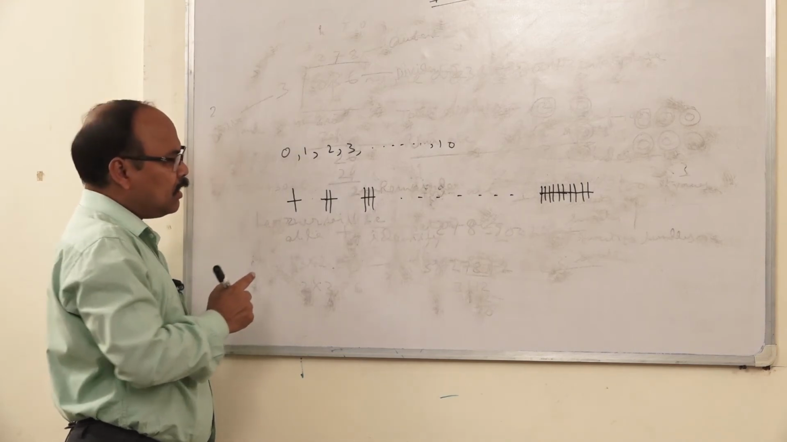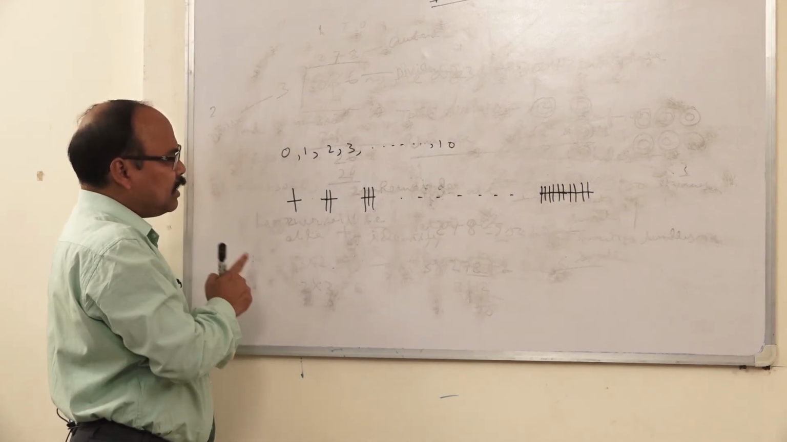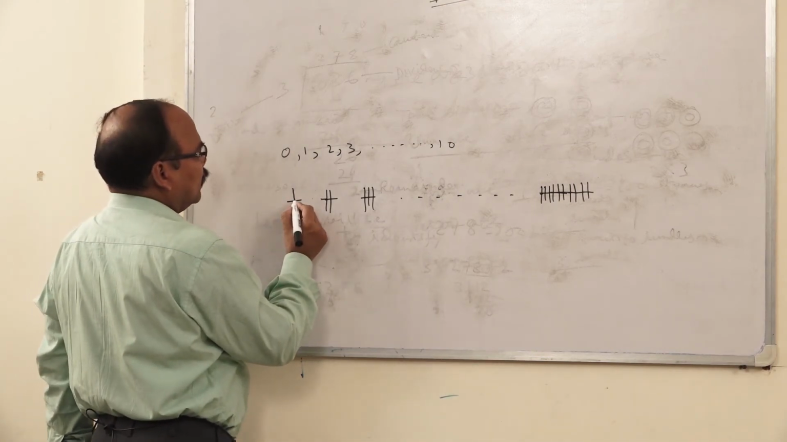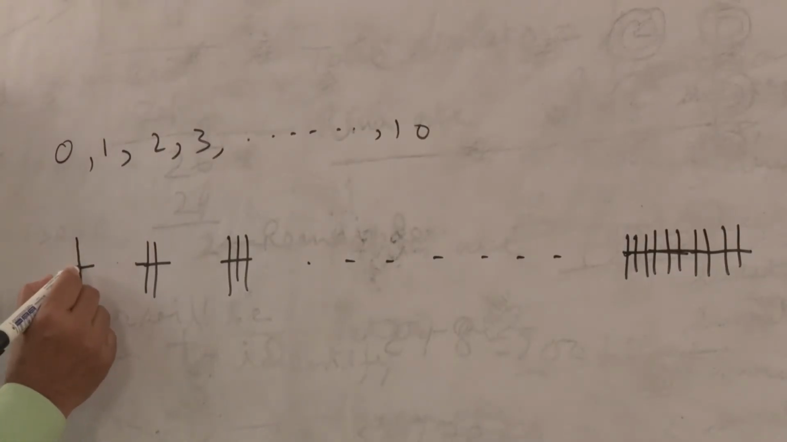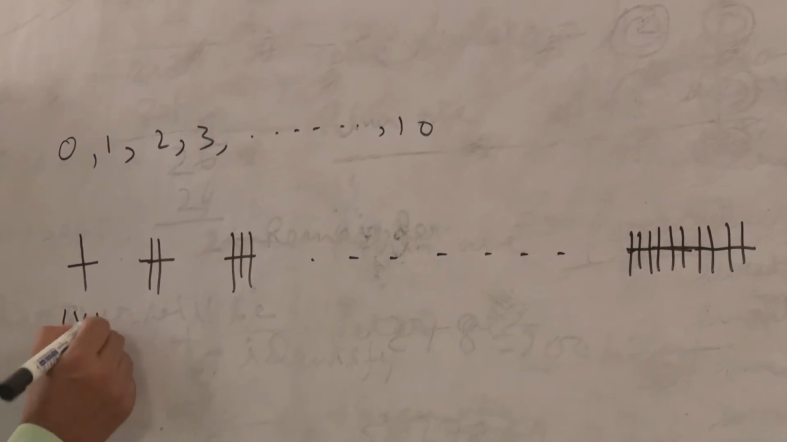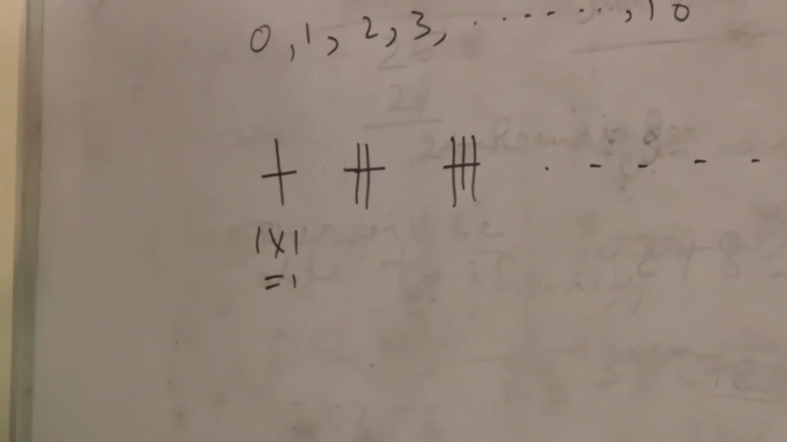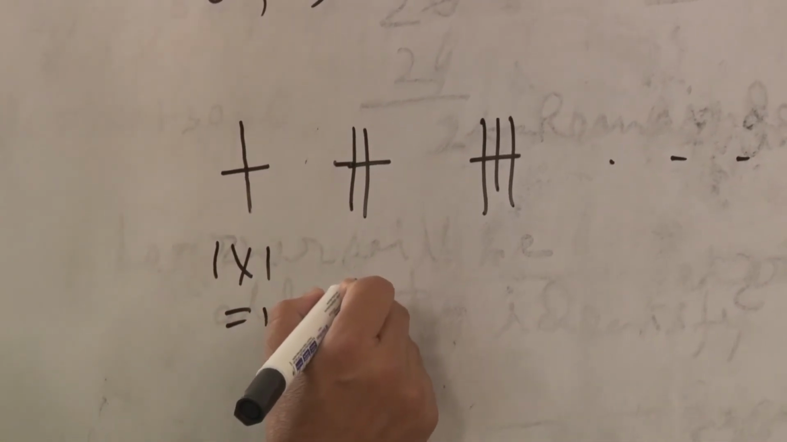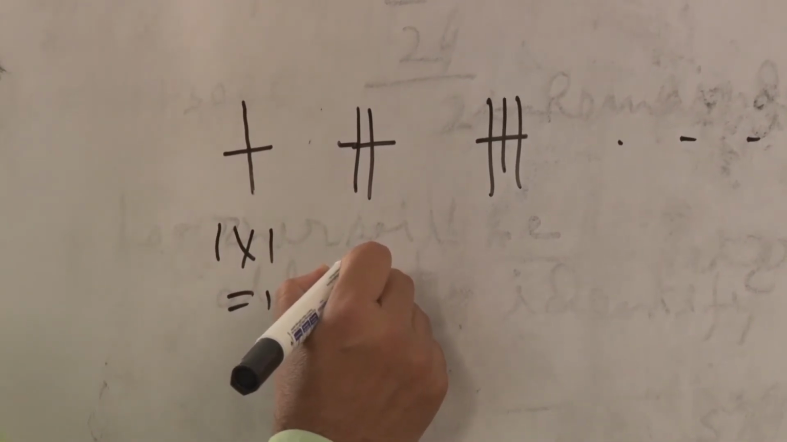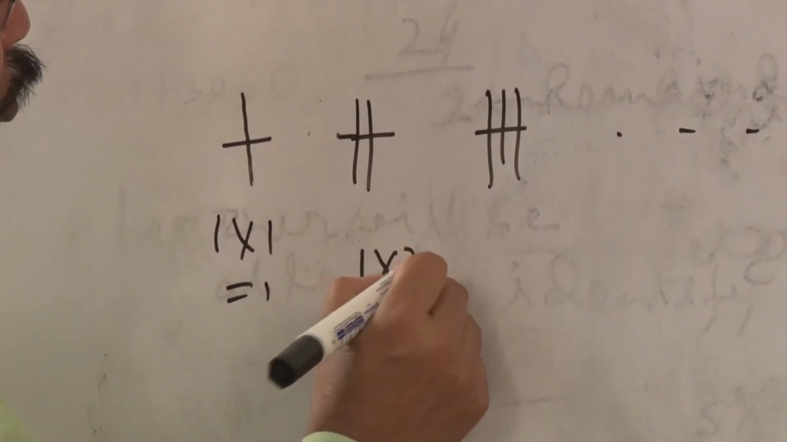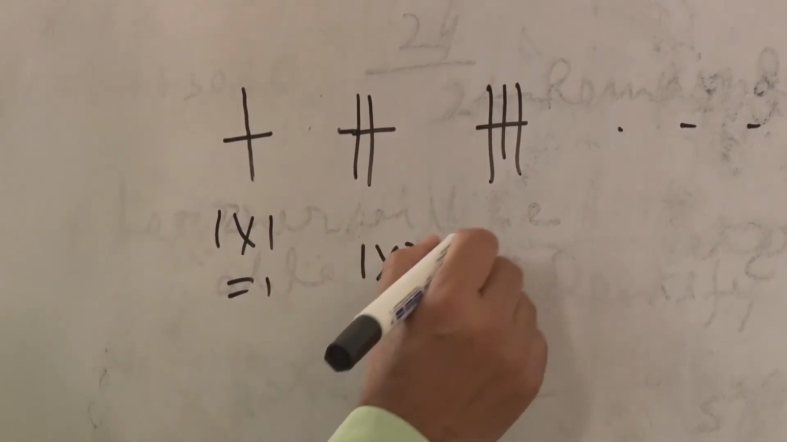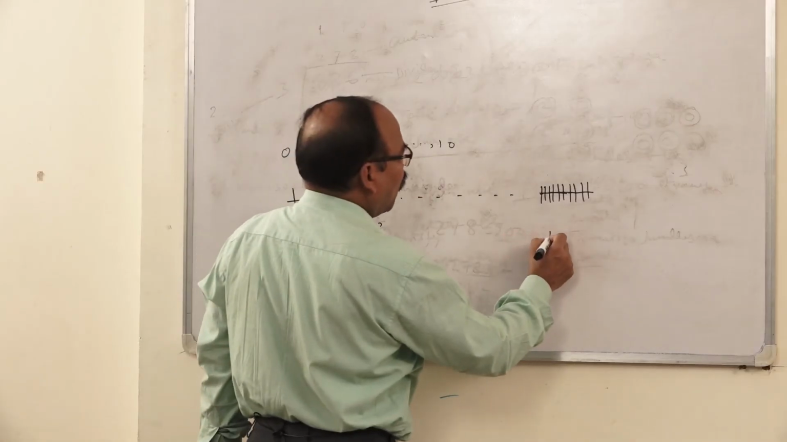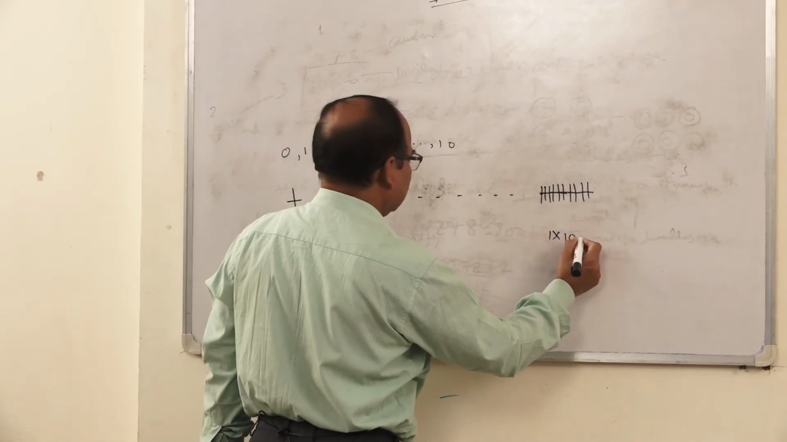If we consider in our geometry, these are all line segments. There is only one intersecting point, so 1 into 1 is equal to 1. There are 2 intersecting points, so 1 into 2 is 2. 1 into 3 is 3. And 1 into 10 is 10.